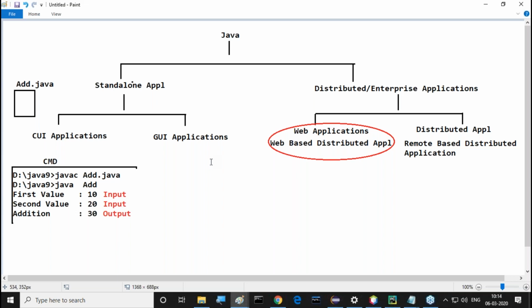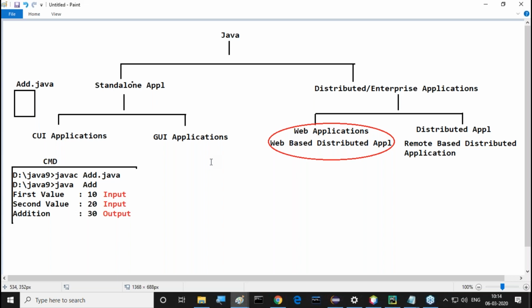Okay, this user interface is supporting which type of data? Characters data. That's why this user interface is called a character user interface. If you prepare any application on the basis of this character user interface, that application is called a CUI application, character user interface application. Simple analysis, understand it now?